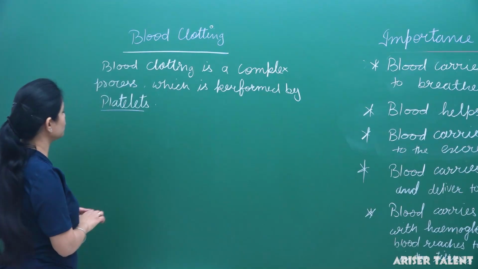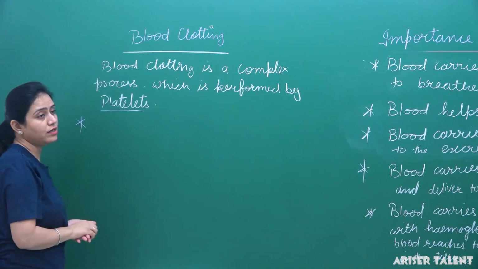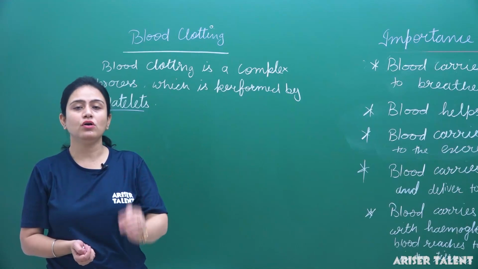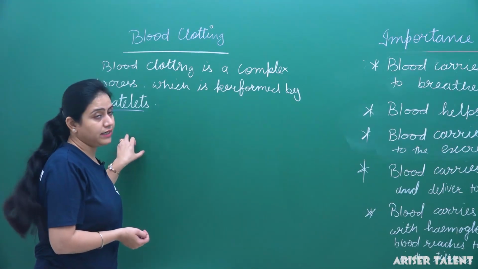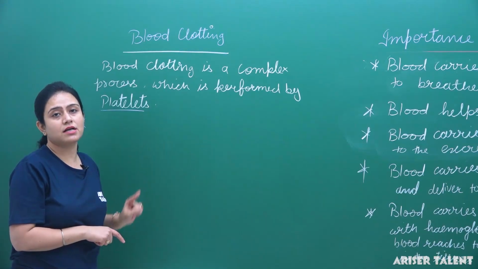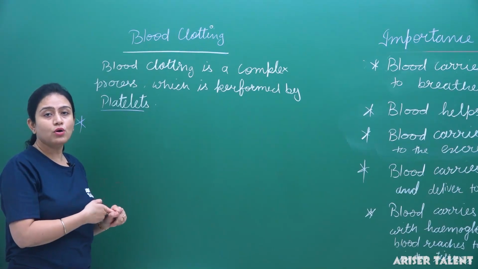Now we are going to talk about the process of blood clotting. What happens when we get injured? In the region of injury, these platelets are ruptured. These platelets release a substance which is known as thromboplastin.